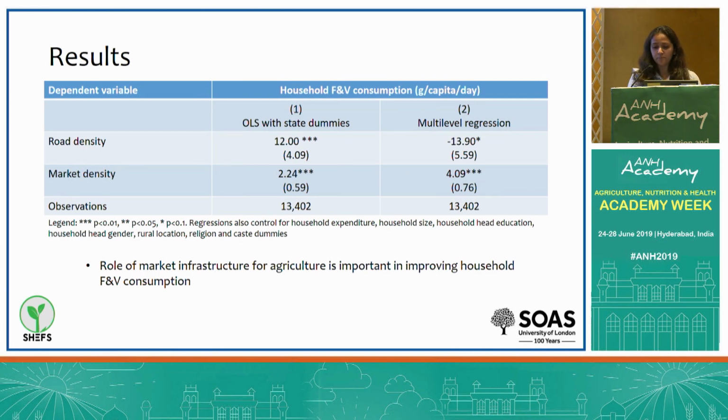However, both models suggest a small positive statistically significant relationship between district-level market density and F&V consumption. Although data deficiencies imply that this result should be treated with caution, these preliminary results suggest that further analysis based on more complete VDSA data when available may be worthwhile.